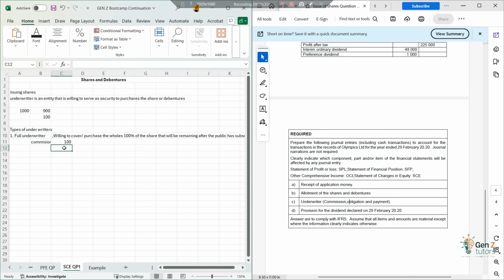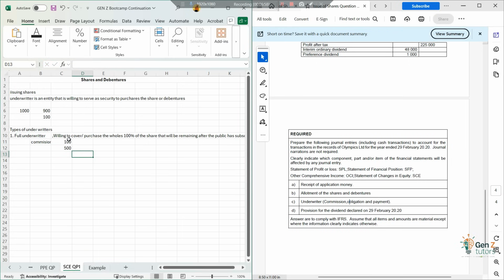But at the very same time, the underwriters will still pay us and say, fine, we are subscribing for 100 shares. We ended up subscribing for 100 shares, so they'll be owing us 100 shares multiplied by, we said we are issuing the shares for 5 rand, right? So now they'll have to pay us 500.